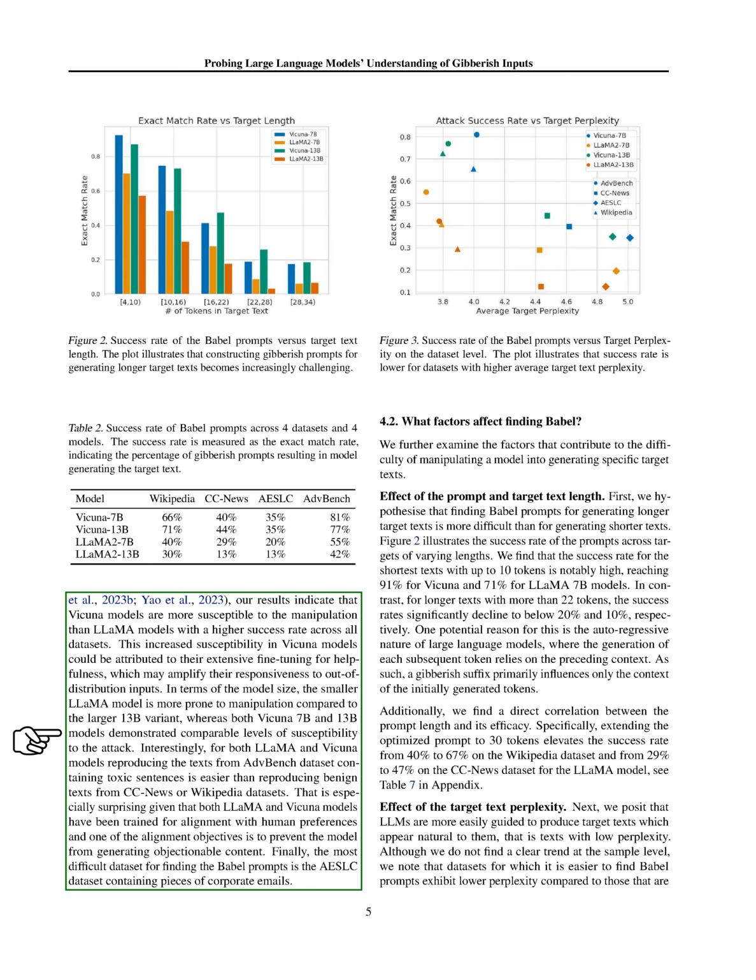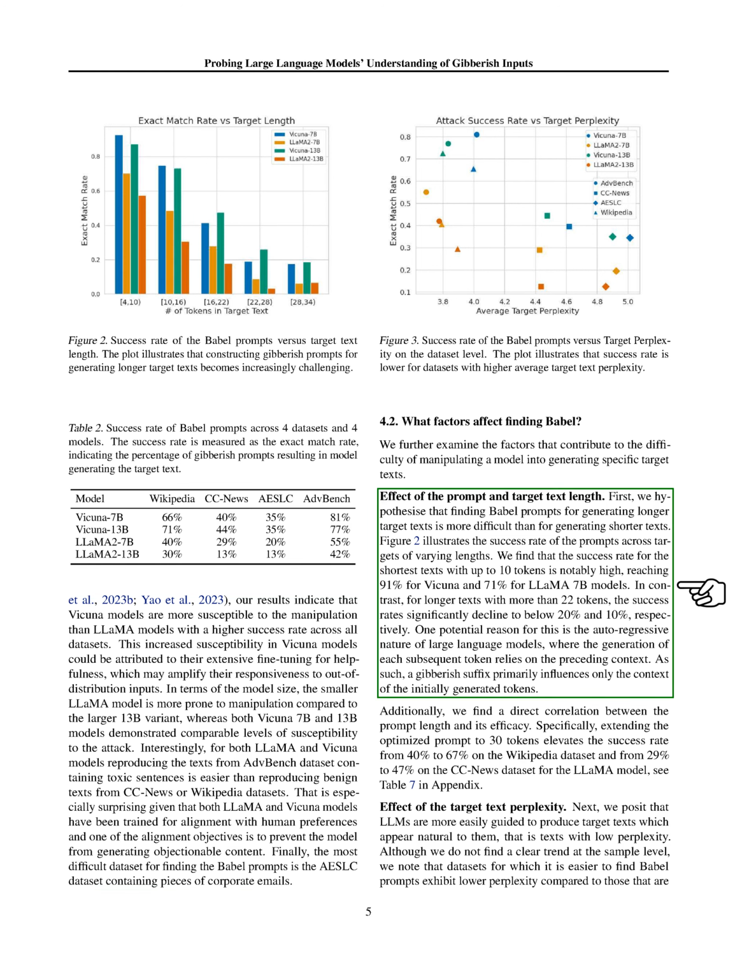We also investigate the factors influencing the difficulty of manipulating models to generate specific texts. Firstly, we hypothesize that it is harder to find effective prompts for longer target texts compared to shorter ones. Our findings show that success rates are high for shorter texts with up to 10 tokens but drop significantly for longer texts with more than 22 tokens. This decline could be due to the sequential nature of large language models, where each generated token depends on the preceding context.